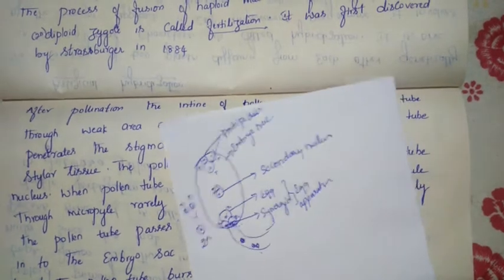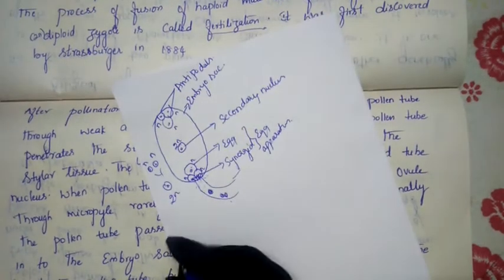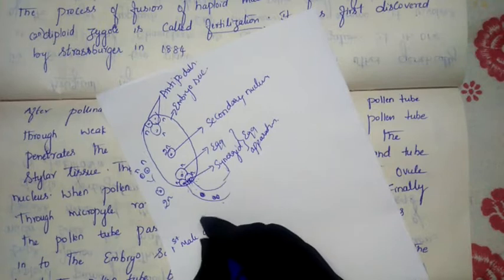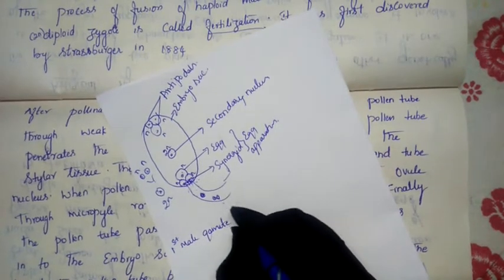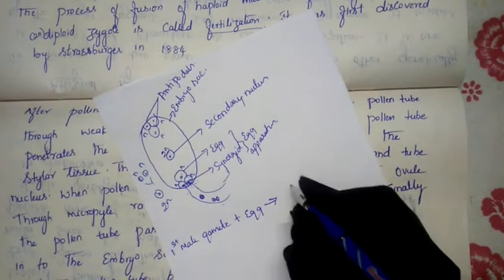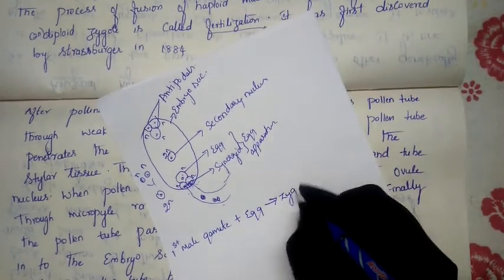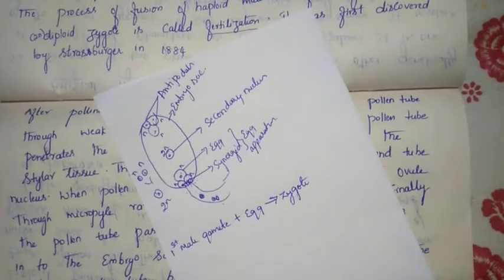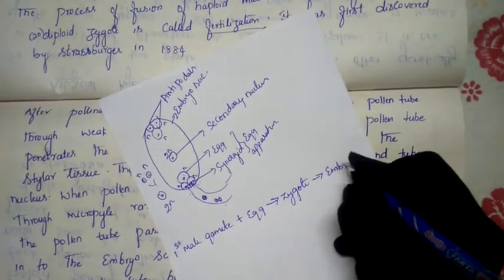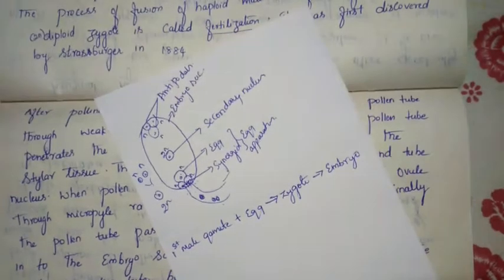In the egg, as I said, the first male gamete will fuse with the egg and convert into the zygote. Which type of zygote? A diploid zygote. Later this zygote will develop into an embryo.